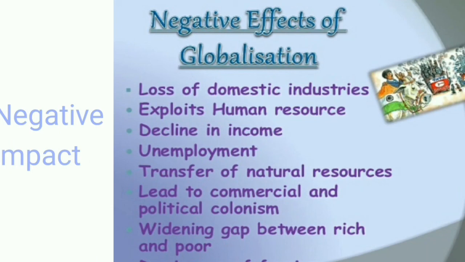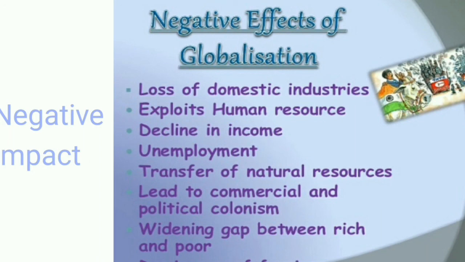In our country, many of the human resources are not so educated and skilled, so many people who were not skilled became unemployed, and only those who had good human capital were employed. There was a transfer of natural resources between nations, so we lost lots of things, leading to commercial and political colonialism. Earlier, we had no such interaction, so there was no political interference. But due to globalization, there was political colonization also, as you can see right now in the international market, how China has curbed the market.